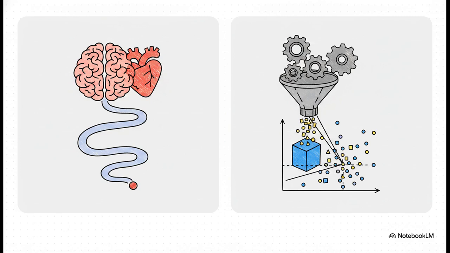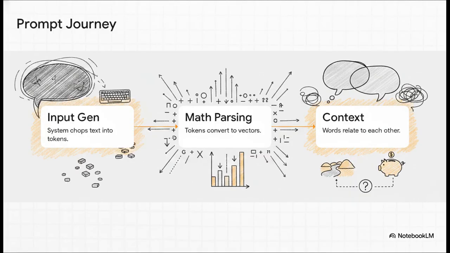It chunks raw inputs into subword tokens and converts those tokens into dense vectors. So instead of feeling a narrative intuitively, the system performs rigorous data parsing. Basically, the AI is plotting your prompt on a massive invisible semantic graph to calculate exactly where conceptual clusters intersect. It's wild when you really think about it. Tracing the prompt's exact chronological journey, we start with input generation, chopping the text string into tokens. Next up is mathematical parsing, where we convert those tokens into vectors based on the model's pre-trained weights.